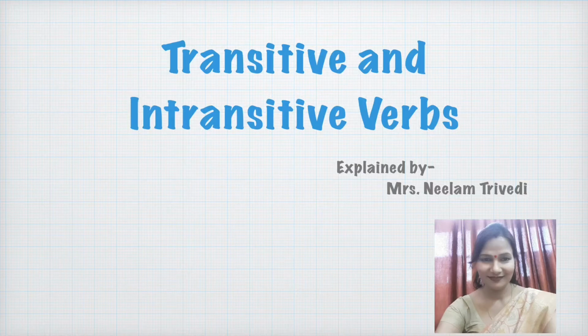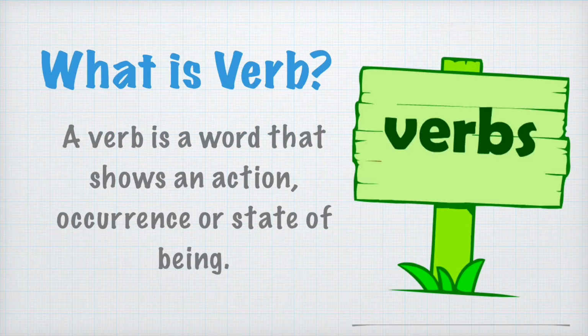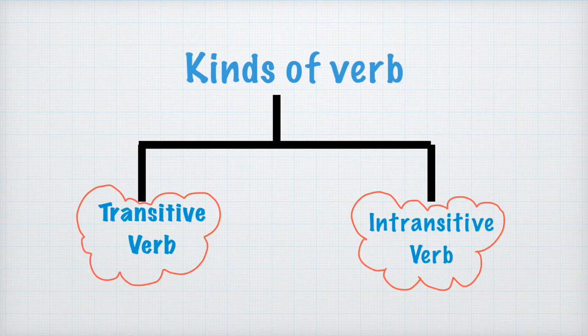Till now, you all have learnt about verb forms and subject-verb agreement, and now in this video, I am going to discuss verb types, transitive and intransitive verb types. Before discussing these types, we should find out what a verb is. The answer is, a verb is a word that shows an action, occurrence or state of being. In this video, we are going to discuss transitive verbs and intransitive verbs.